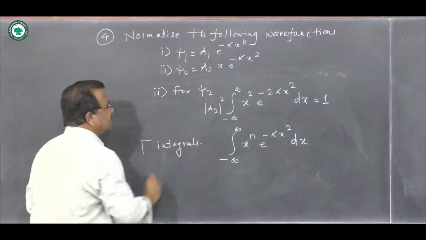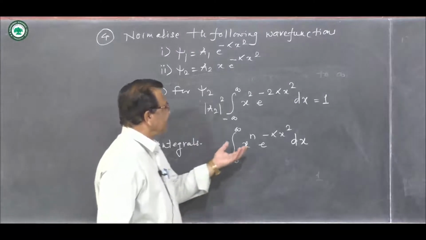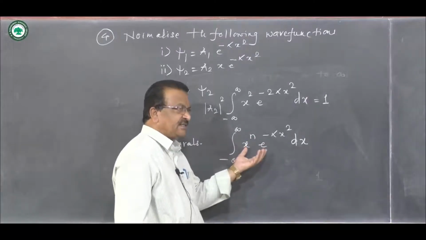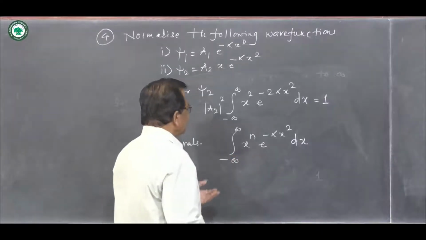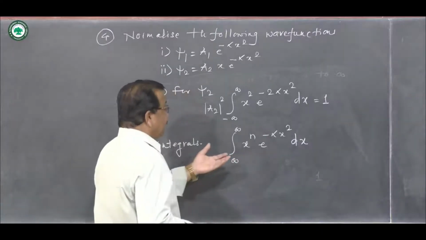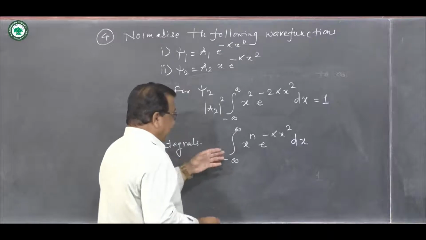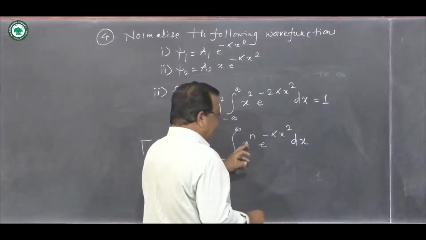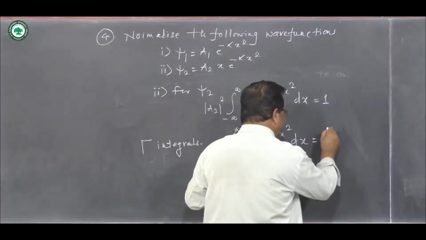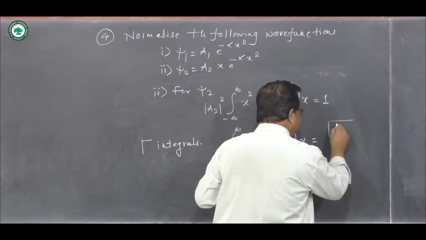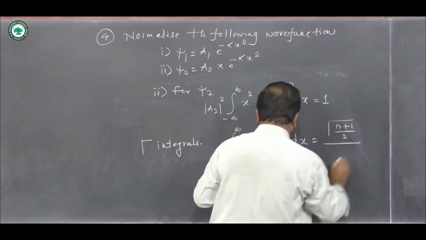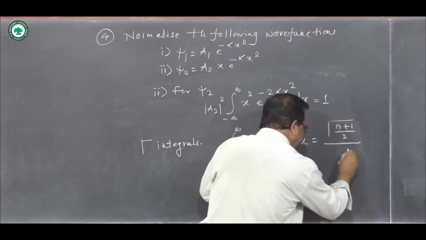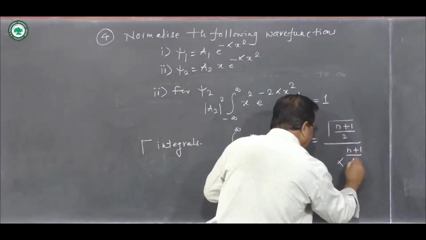And how to solve these gamma integrals? If the given integrand is in this particular form, then the integral is solved by this method. So this stands for gamma of (n plus 1) divided by 2, upon alpha raised to (n plus 1) by 2.